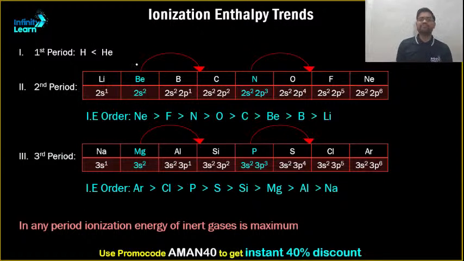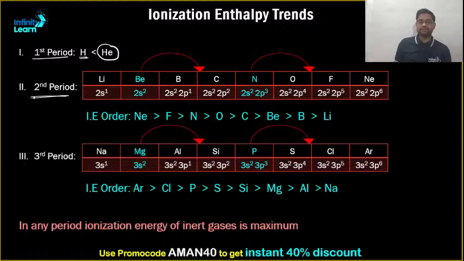Now, let us compare ionization enthalpy. This will be the last topic for today. If I talk about the first period, no doubt helium will have more ionization enthalpy than hydrogen. The reason is pretty simple. Helium has an inert noble gas configuration. Its duplet is completed, whereas hydrogen's electron duplet is not completed. So removing an electron from hydrogen becomes easy as compared to helium.